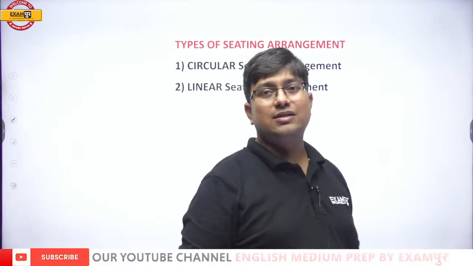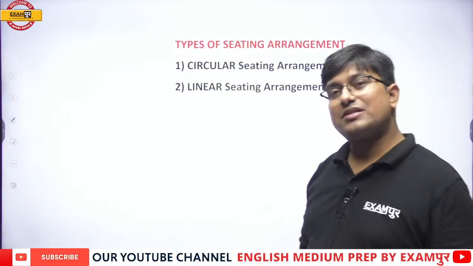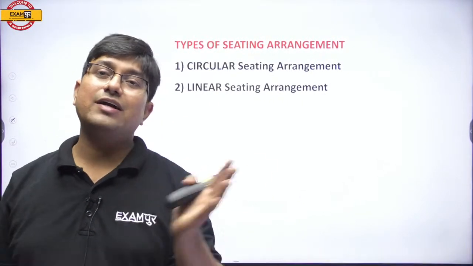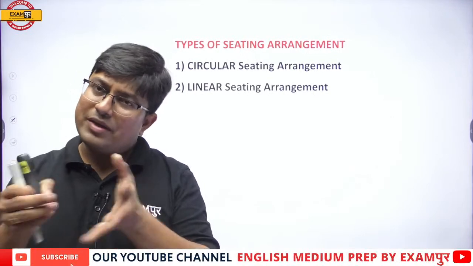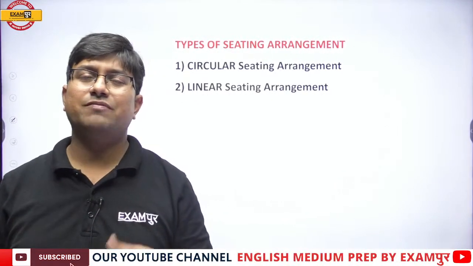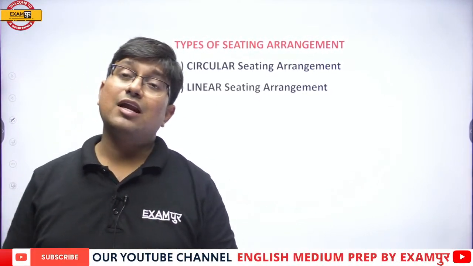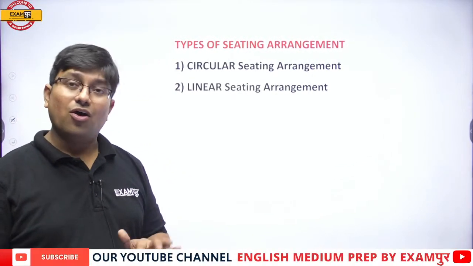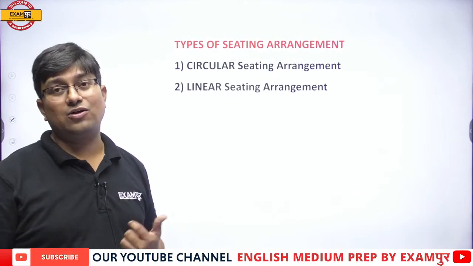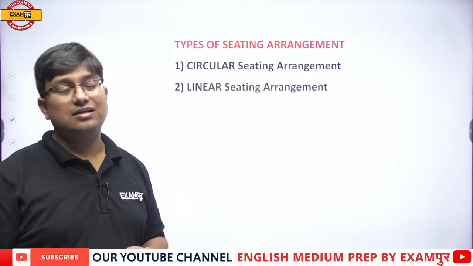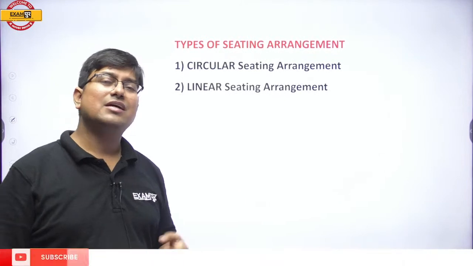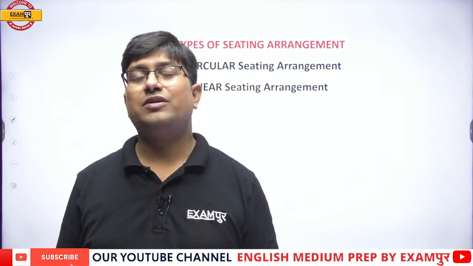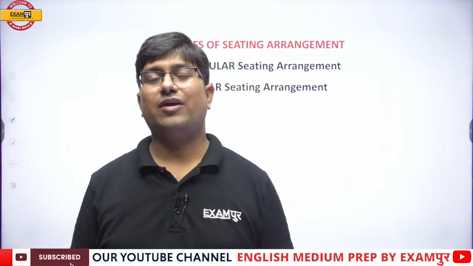Next, the linear seating arrangement. Now, if we talk about the linear seating arrangement, people can be facing in any one direction, people can be facing in two different directions, or it can be a mix of them, someone north, someone south, someone east, someone west, and so on. The number of people may or may not be known at the beginning. Also, variables are also given these days in the questions. What are variables? Like different persons, the places to which they belong, the food which they like, their designations, etc.